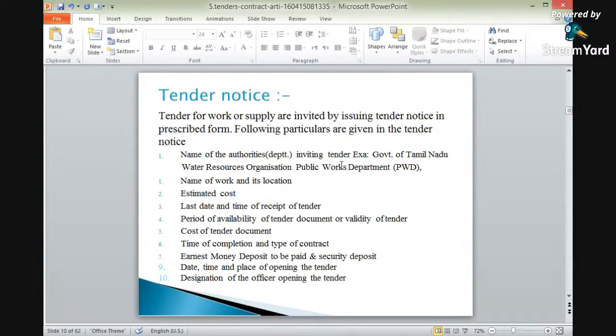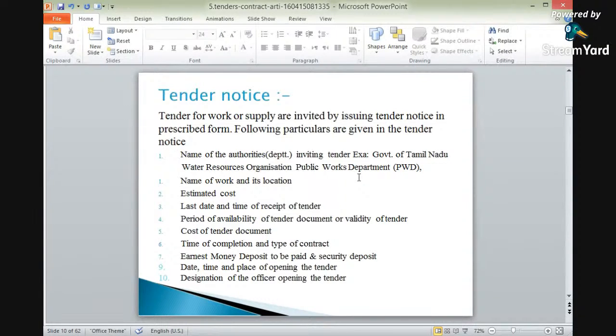Here is an example for this: the Government of Tamil Nadu, Water Resources Organization, Public Works Department. So here it is the name of the authority along with the department. Both things have been mentioned here. The name of the authority is the Water Resources Organization, and the work is carried out under the Public Works Department, PWD.